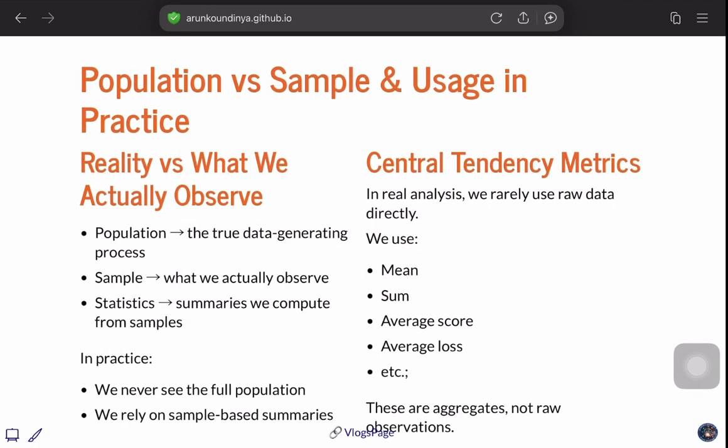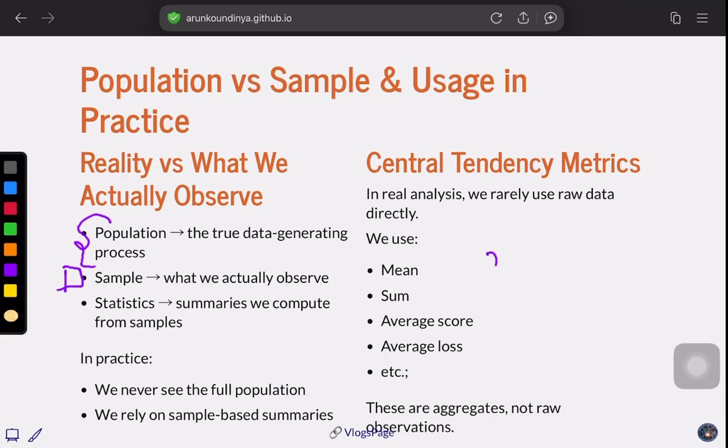Why? Because population is the whole truth data. Sample is only what we observe, what we collect. Statistics is the summarization. Statistics is nothing but mean, median, mode, sum, average scores, loss, etc. So in practice, do we see the full population? Ideally, no. We only rely on samples, and most often we rely on sample-based summaries.